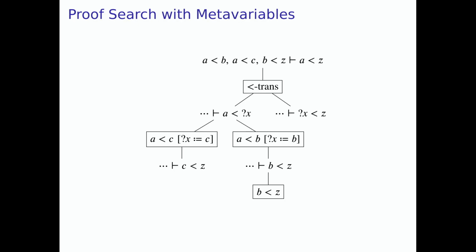The downside, as for many complete algorithms, is performance. So you can probably already see, especially if you have multiple goals here that depend on the same metavariable, or if you have a chain of metavariables where goals depend on each other, then you can get a lot of copying very quickly. And you can also get into situations where parts of the search tree are duplicated at various points. So all of this is not ideal.